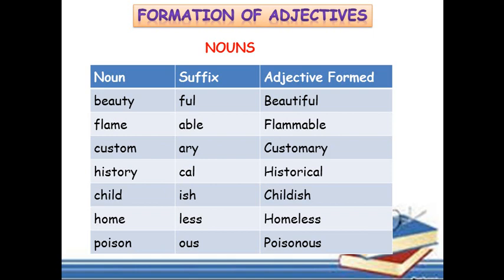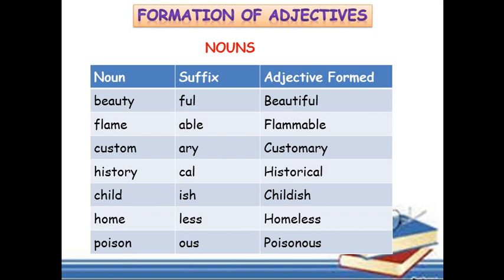Now please take note. When adding suffixes to some words, the spellings might change. For example, beauty and ful, the letter y in beauty changes to letter I before adding the ful.